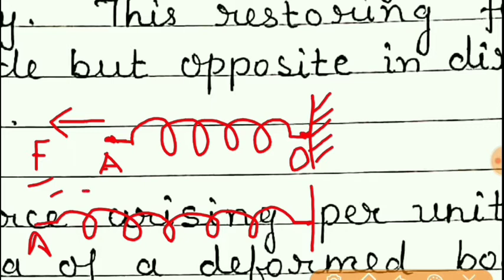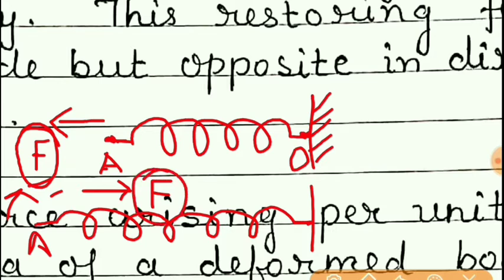One more force will come into existence, which will try to bring the spring to its original shape or original length. This is the external force which is applied, and the force which is developed due to this external force is called a restoring force.